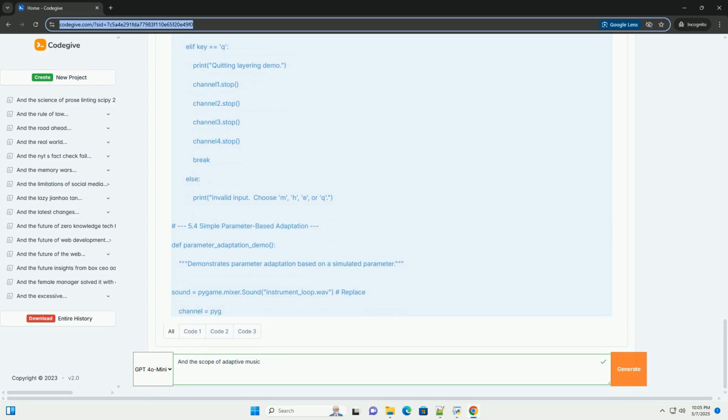Example, branching. A game might have a peaceful music loop for exploration, a tense loop for stealth, and a high-energy loop for combat. The game logic determines when to switch between these loops based on player actions and enemy encounters. Example, layering. A soundtrack for a relaxing VR experience might start with ambient pads and nature sounds. As the user interacts with objects, more layers, for example melodic elements, rhythmic patterns, are gradually introduced.